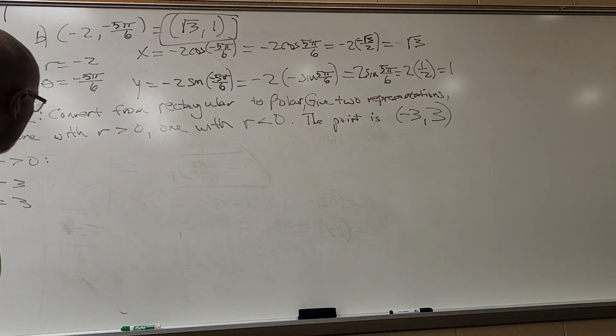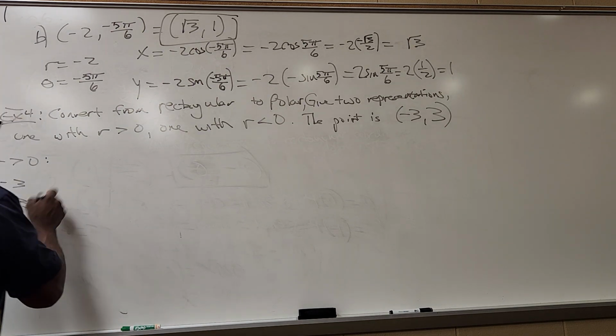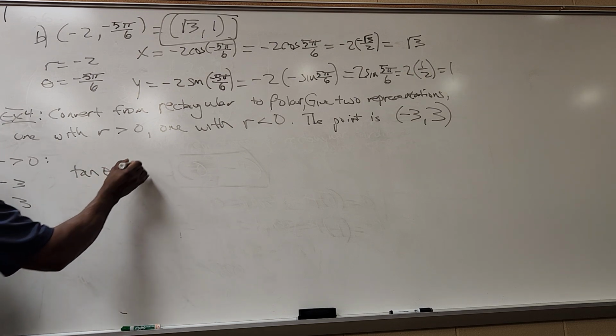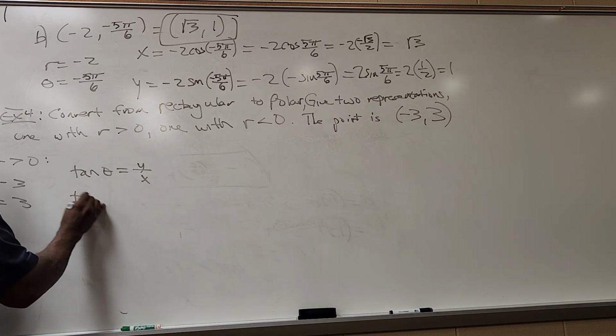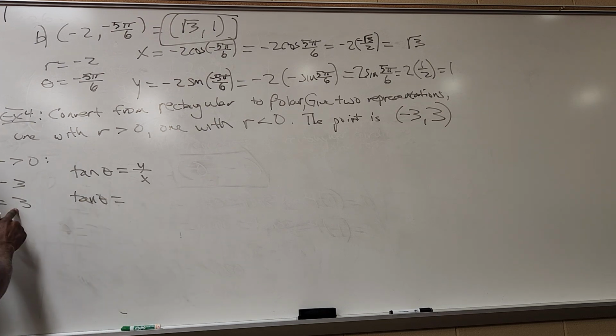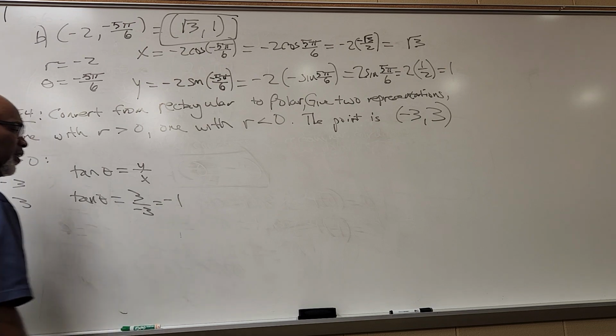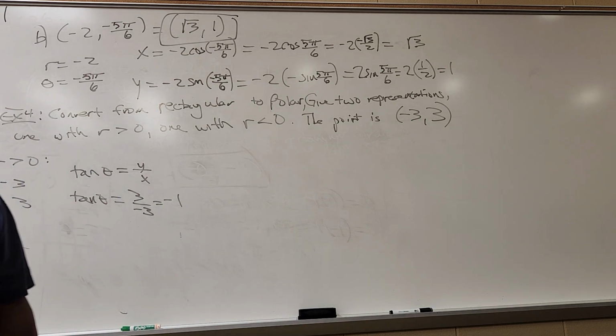Well, if I know x and y, I can use one of those formulas I gave you a minute ago. Tangent of theta is y over x. So tangent of theta would be positive 3 over -3, so that's -1. If you take a look at your unit circle, the tangent will be -1 in the second quadrant.